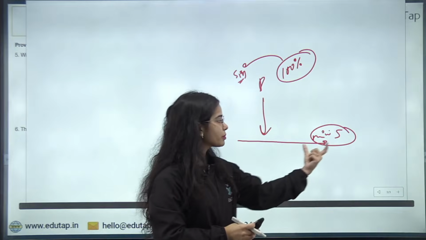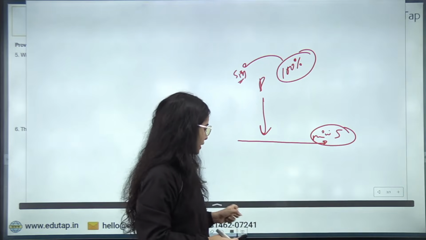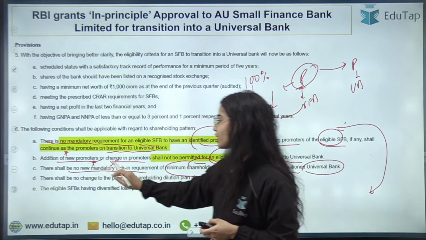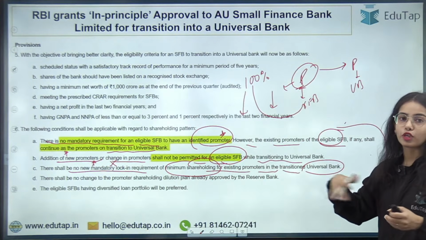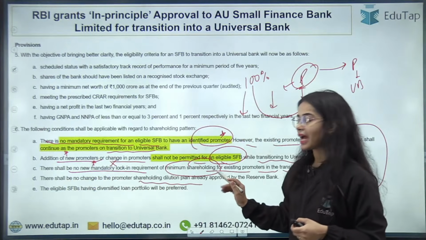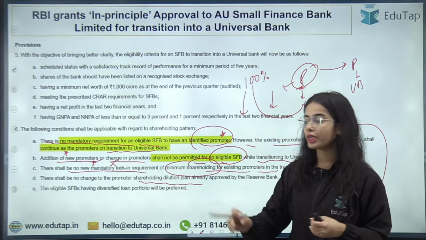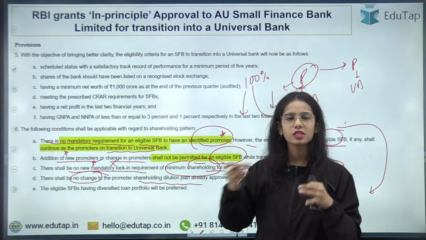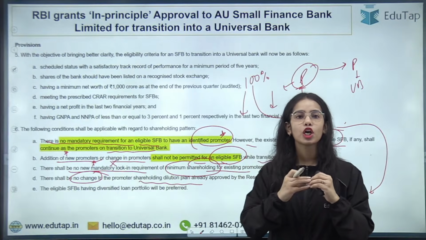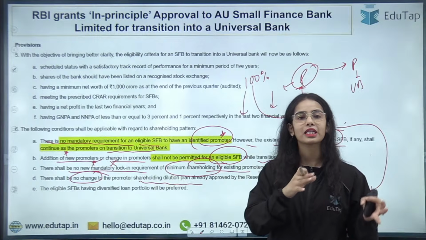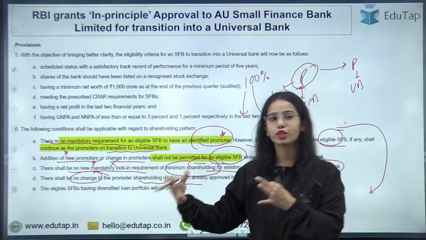Now it has been said that there is no new mandatory lock-in requirement for the minimum shareholding for the existing promoters, and whatever dilution plan they have provided for their shareholding will also not change. So there will be no change for the promoters. The promoters should remain the same. Their lock-in period and dilution plan should remain the same even when they are transitioning from small finance bank to the universal bank.